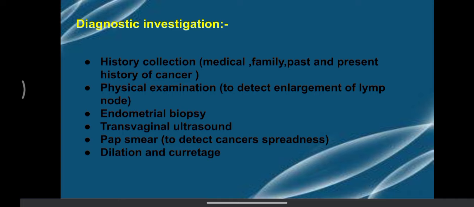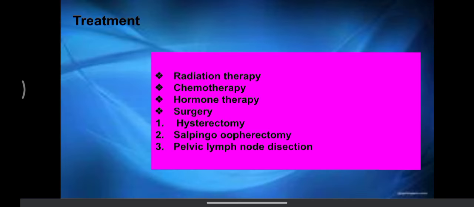Then we'll see the treatment, right? So in treatment we can see radiation therapy, chemotherapy, hormone therapy, and surgery, including hysterectomy, salpingo-oophorectomy, and pelvic lymph node dissection.